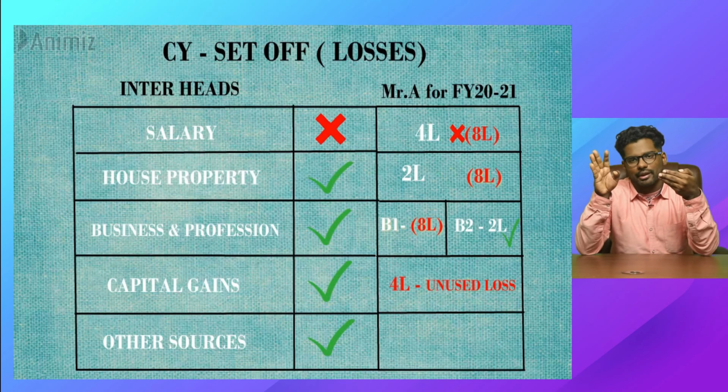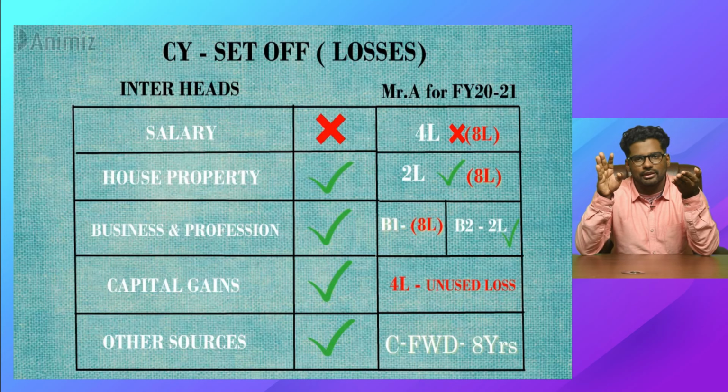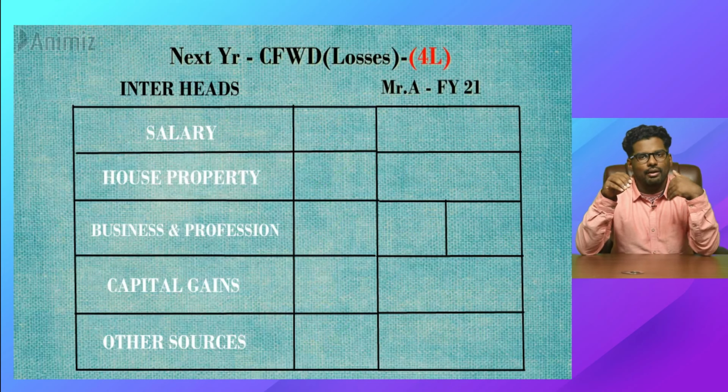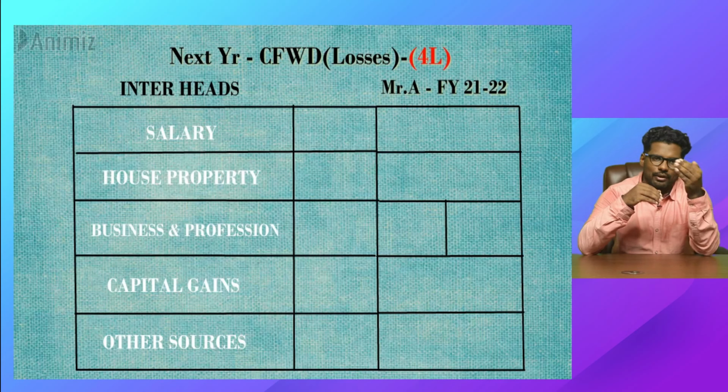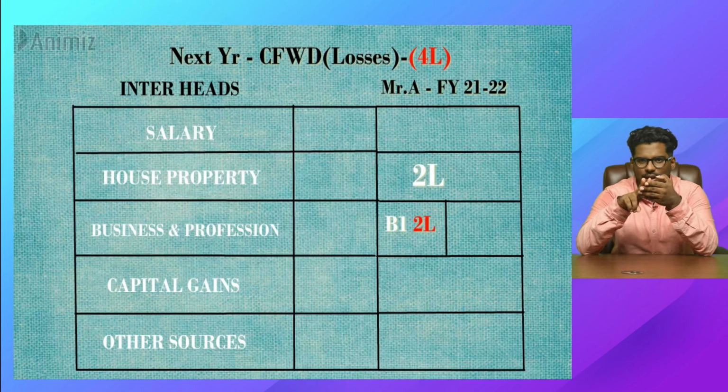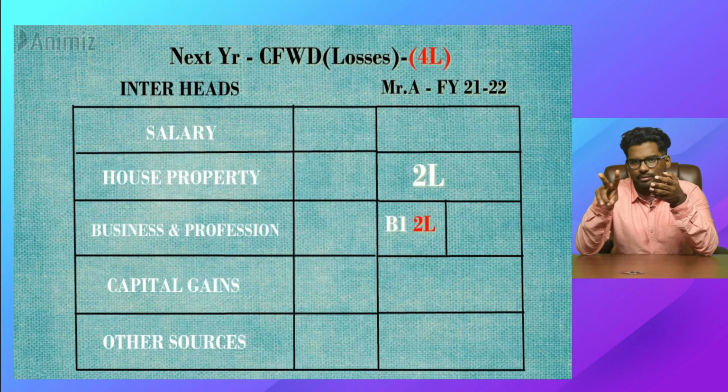How many years can you carry it forward? You can carry it forward for the next 8 years, because this income is going to be non-speculative income. You are allowed to carry forward this particular loss, the 4 lakhs extra loss, for the next 8 years. Alright, I have carried forward this 4 lakhs to the next year. Next year also I have rental income of 2 lakhs and another business income of 2 lakhs. Can I use this entire 4 lakhs and set it off against it?